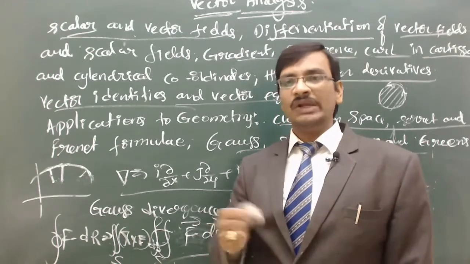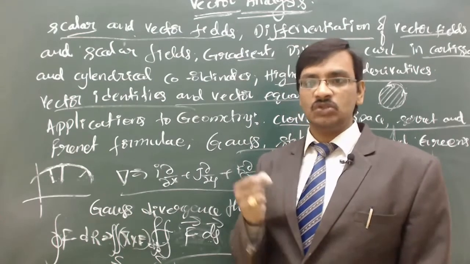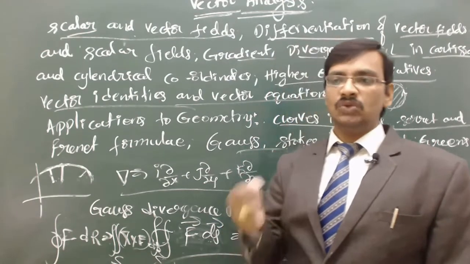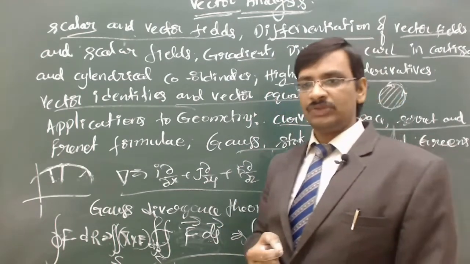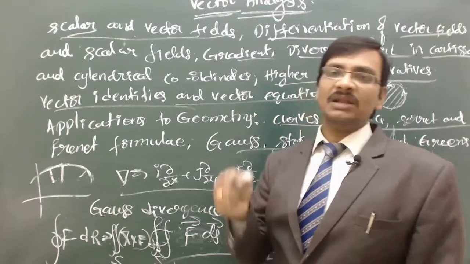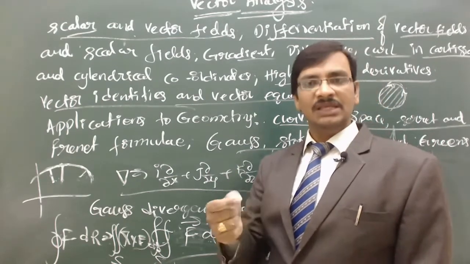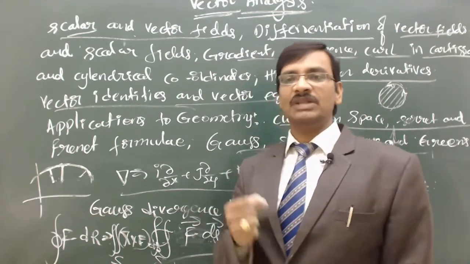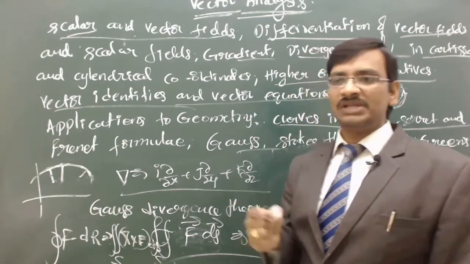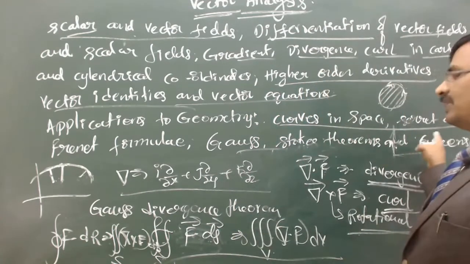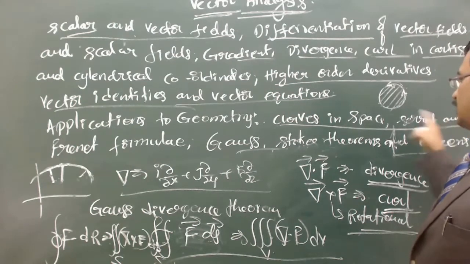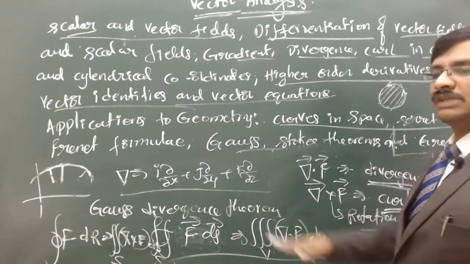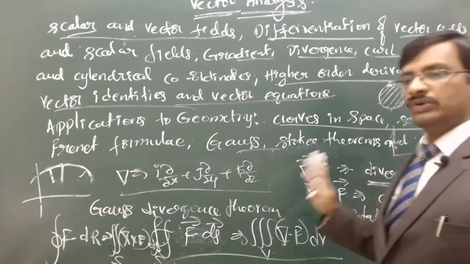So there you need to find out how much curvature needs to be taken in all the three different dimensional planes. So there is a new concept called torsion that is going to come. Torsion is nothing but again a curvature, but in a different plane. And these are interrelated to each other. So for each and every curve, there will be a relation between the curvature and torsion. Those relations we call the Serret and Frenet formulae, and these relations we are going to derive in the case of curves in space. Got it? So this is the brief summary of this entire syllabus, what we are going to deal with in the upcoming classes.